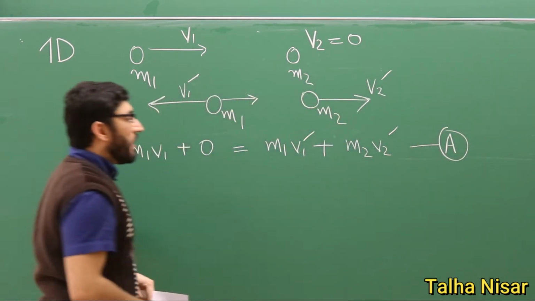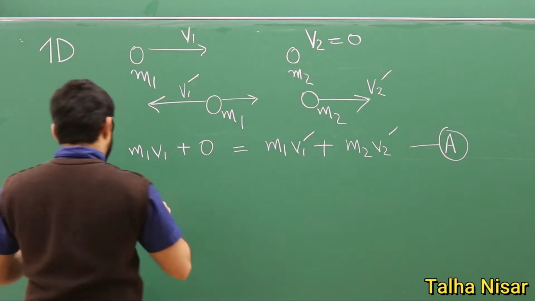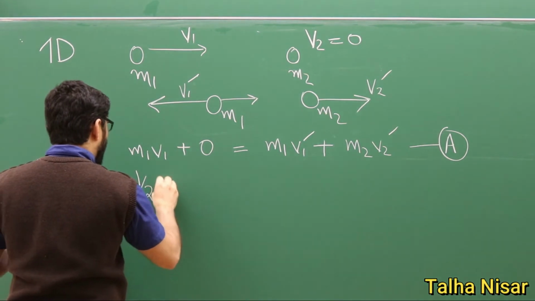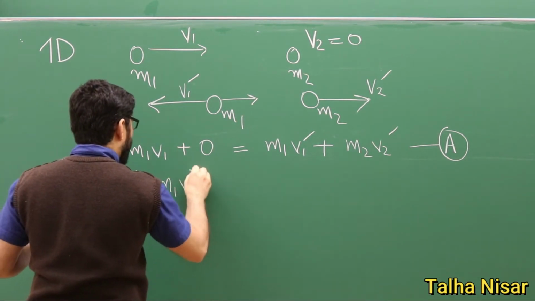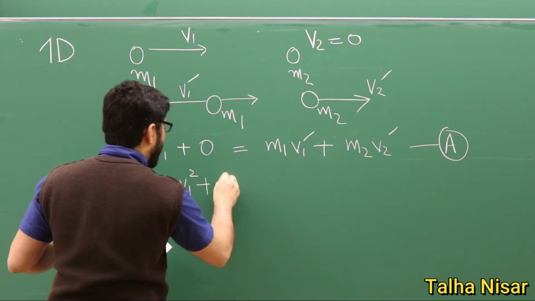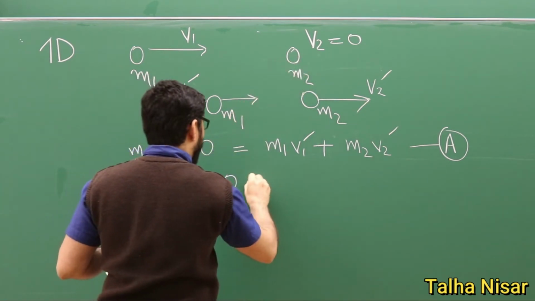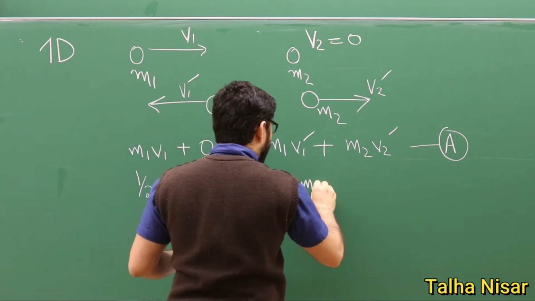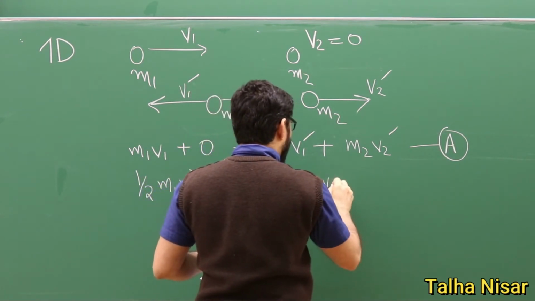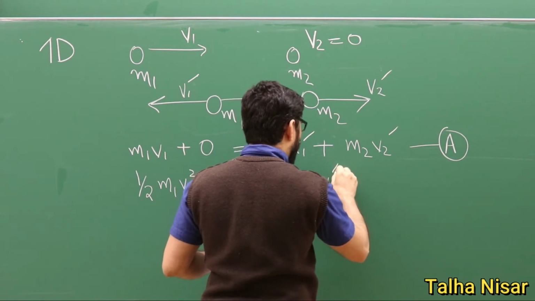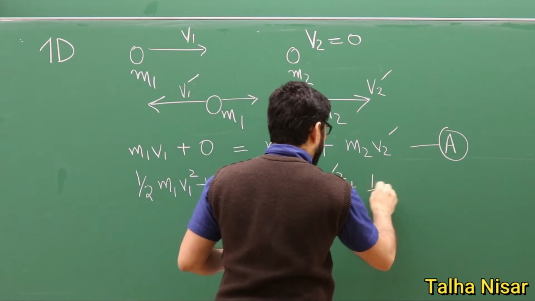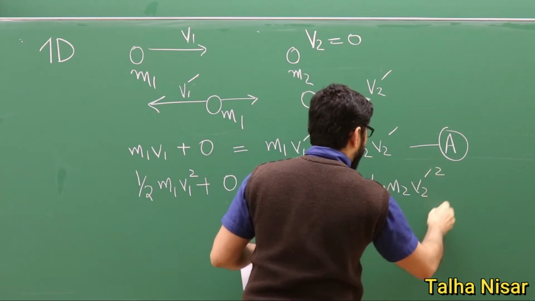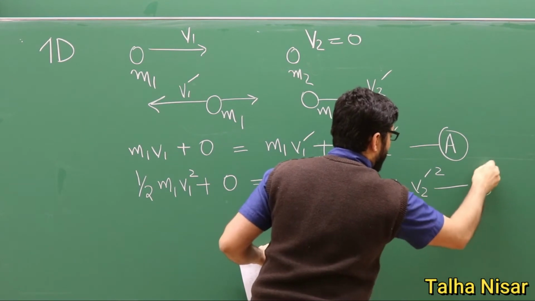And now we write the same equation for the kinetic energy, before and after the collision. So we have 1/2 m1 v1 squared plus 0 again, because the velocity is 0, equals 1/2 m1 v1 prime squared plus 1/2 m2 v2 prime squared, and this is our equation number 2.